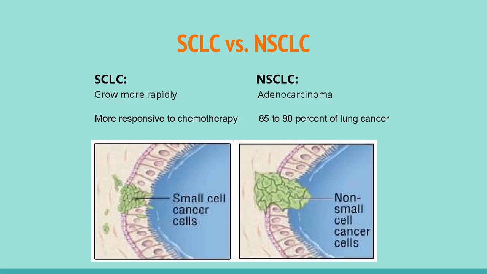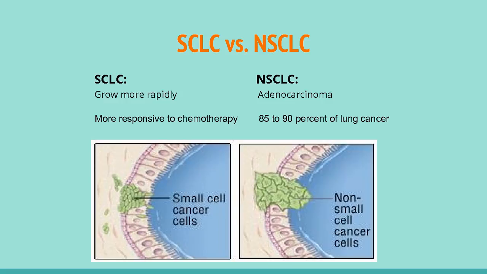There are two different types of lung cancer: NSCLC, which is non-small cell lung cancer, and SCLC, which is small cell lung cancer. NSCLC is responsible for 85 to 90% of lung cancers. One example of NSCLC is adenocarcinoma, which is a slow-growing lung cancer usually discovered in the outer area of the lung before it has a chance to spread. It occurs more often in smokers, but it is the most common form of lung cancer in non-smokers as well.